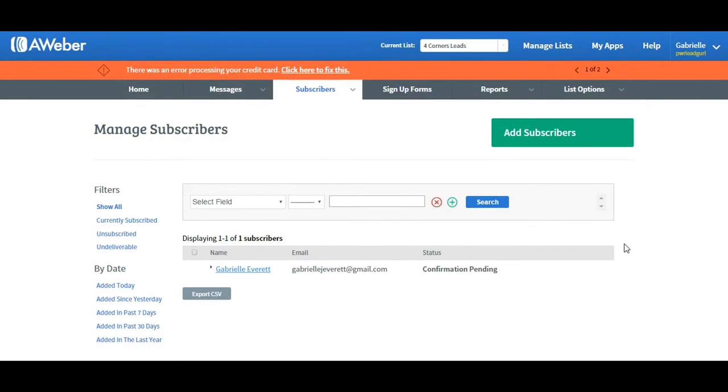Okay, so that's how you do it, folks. That is how you get your Power Lead System contacts connected to AWeber.